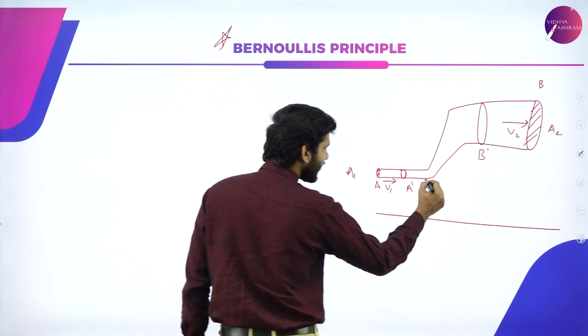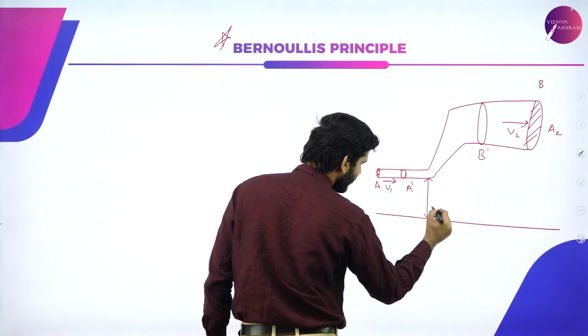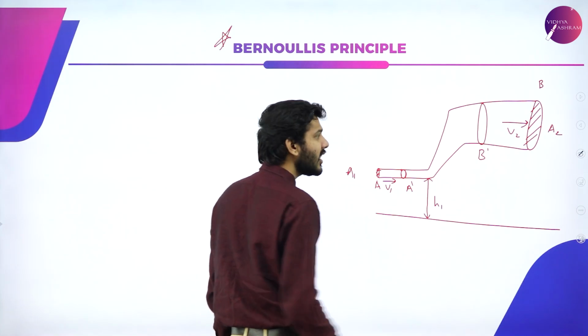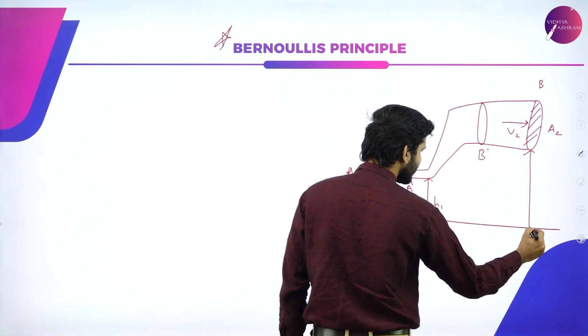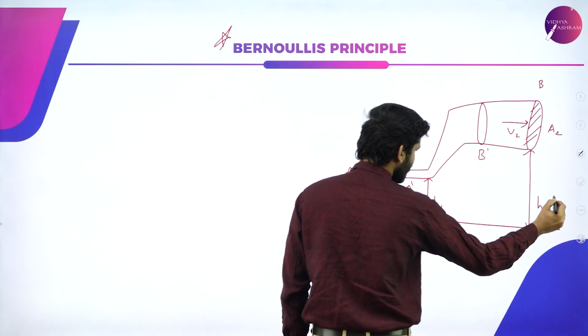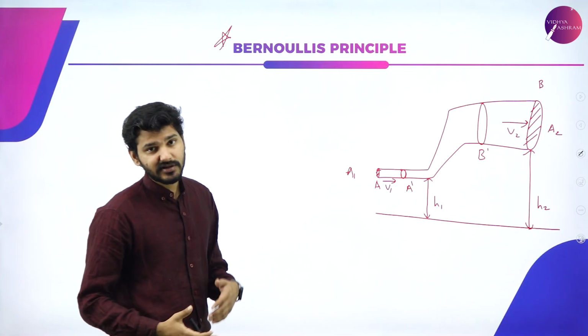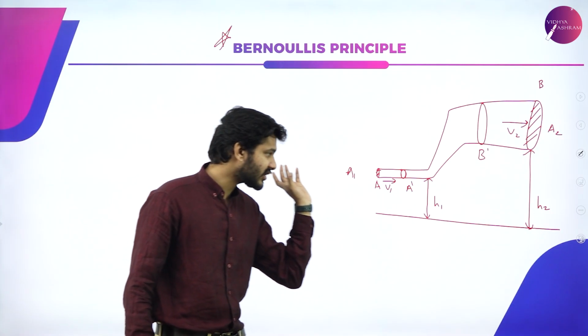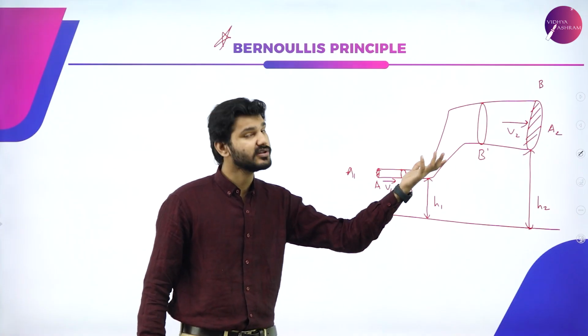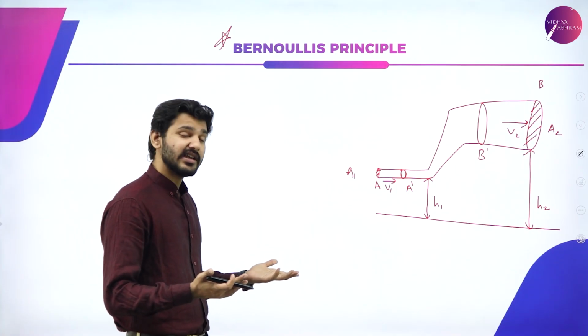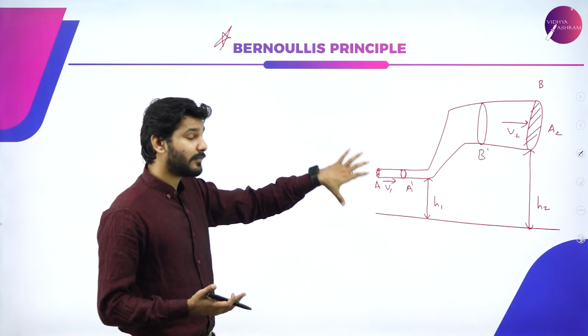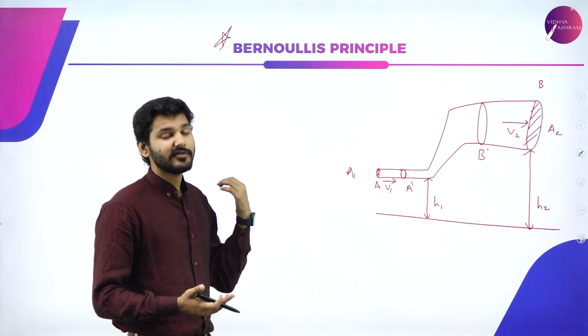So let's say this will have a height of h1 and this will be kept at a height of h2. So the height is different, the area is different, the velocity at which the water is being transported is also different.